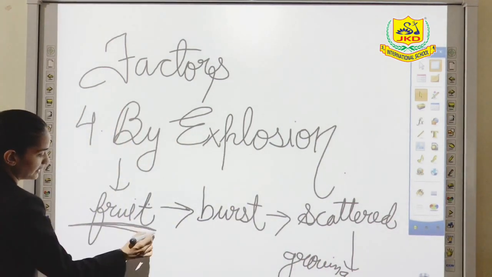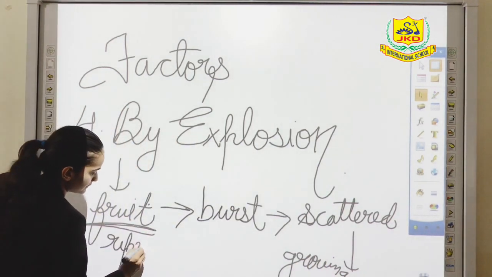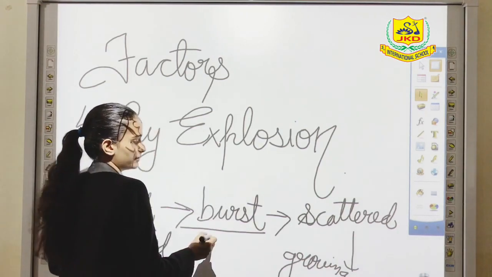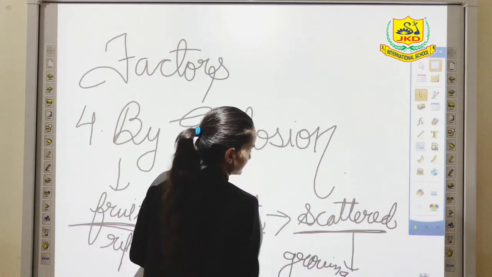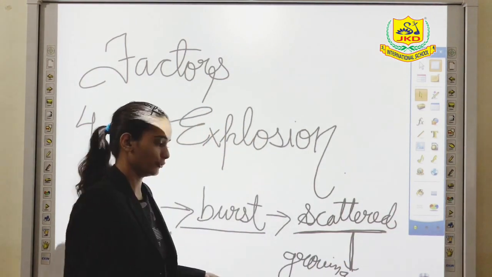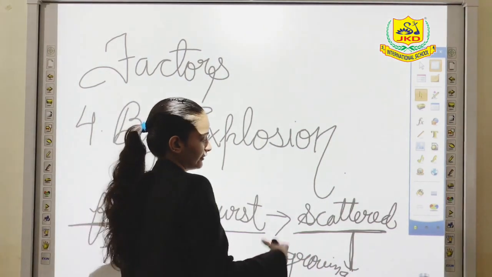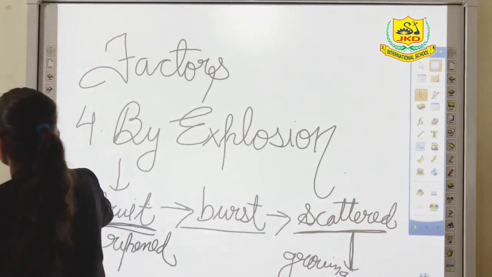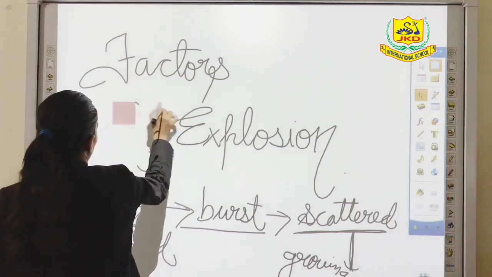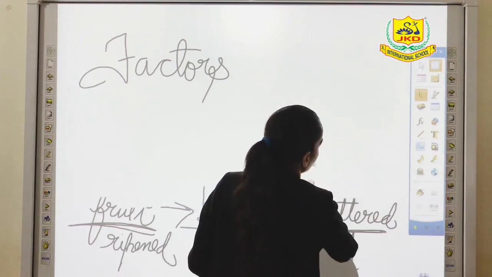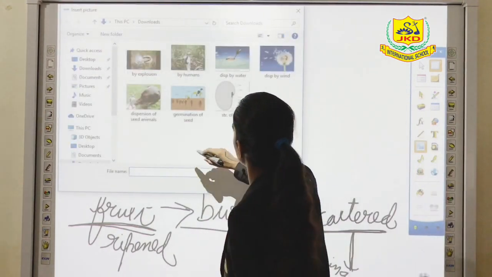When a fruit gets ripened, it will burst, and after bursting, all the seeds will get scattered. And when this scattered seed moves from one place to another, it will grow in that place. So this was all about explosion. Let me explain this with the help of a diagram also.